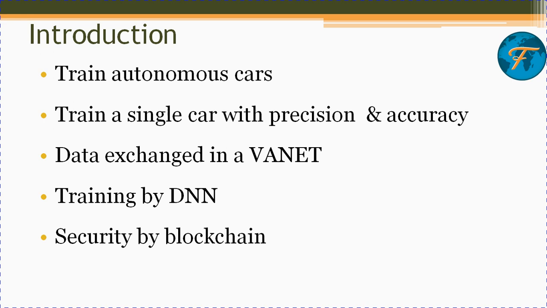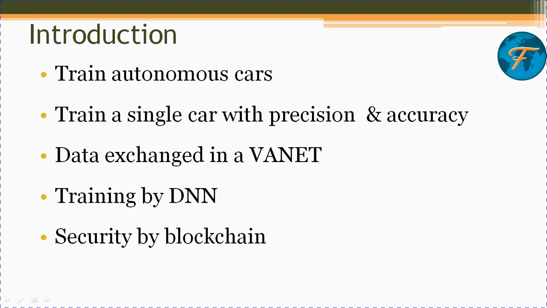We are not going to train all those cars as such. We are going to take a single car out of it. There is a single node in a VANET, and that particular single node, which mimics a single car, will be trained with precision accuracy. All this training will be done with precision accuracy. It's going to be accurate and it's going to be precise.